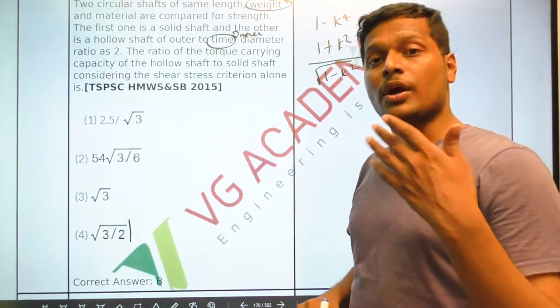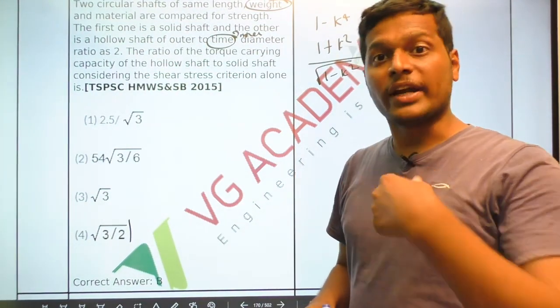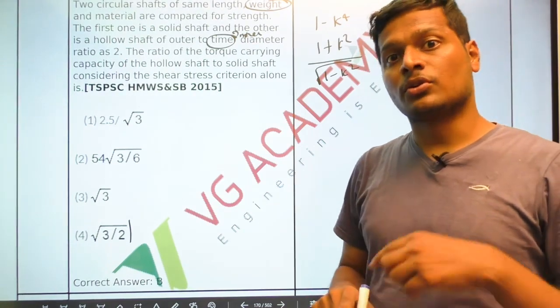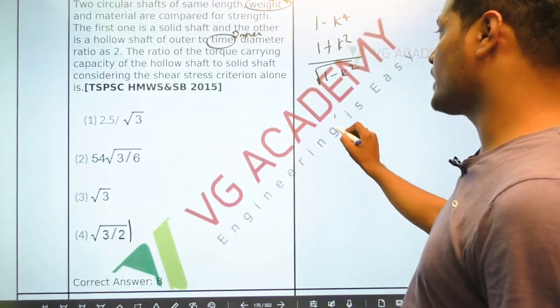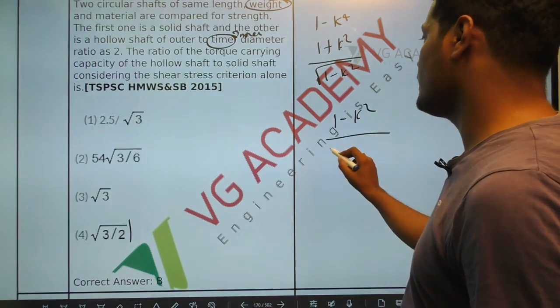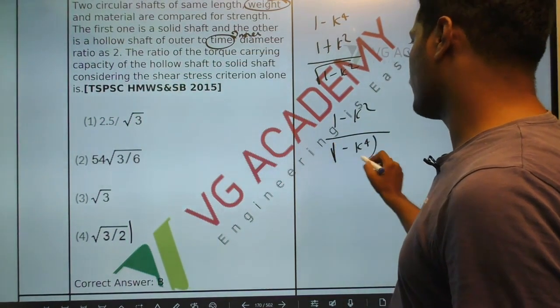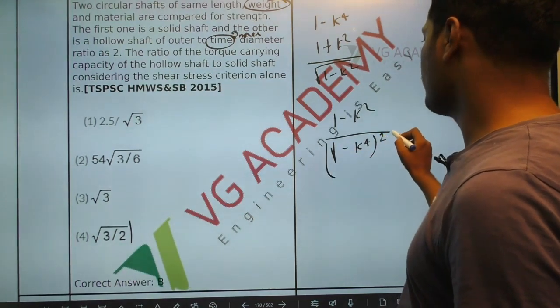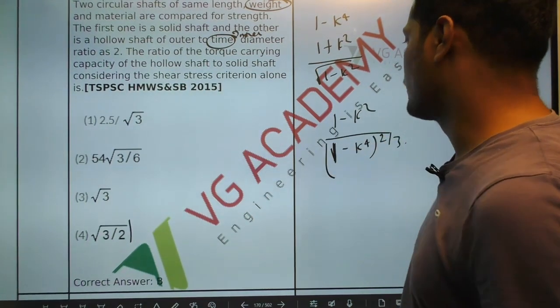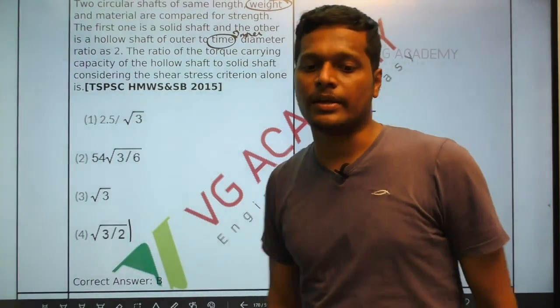What is the ratio of weights we should have to get the same strength? The ratio of weights to have the same strength is given by 1 minus k square divided by (1 minus k to the power of 4) whole to the power of 2 by 3. So these are the 3 situations we discussed already.